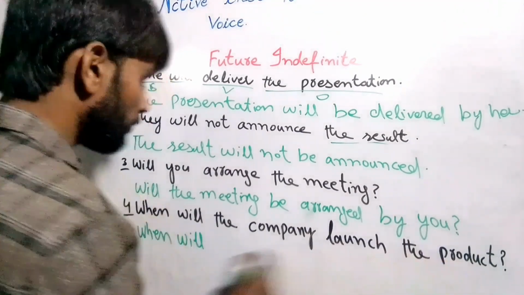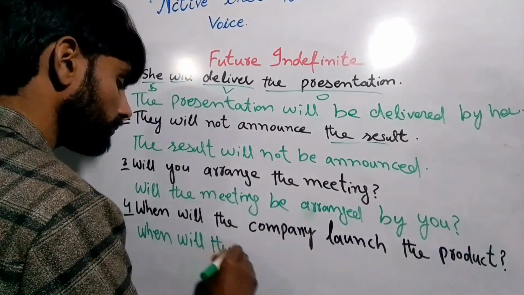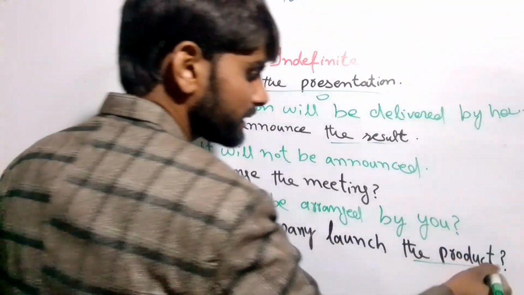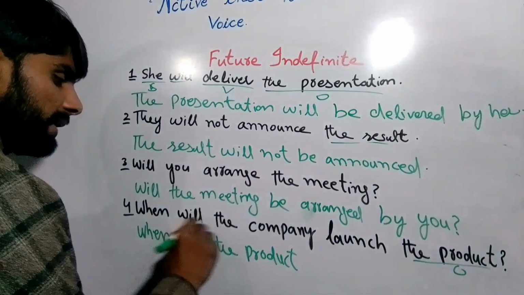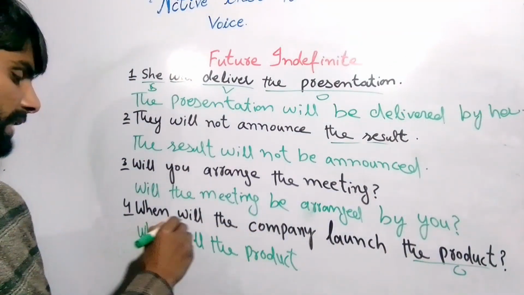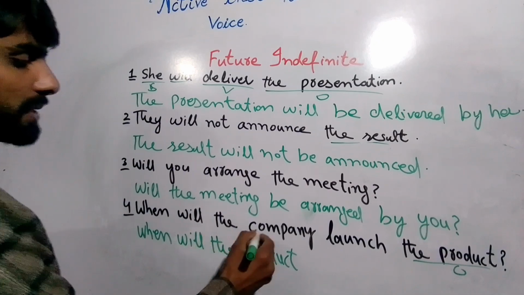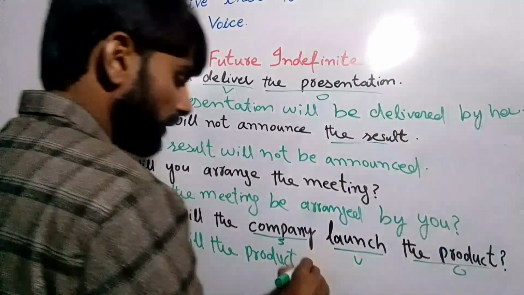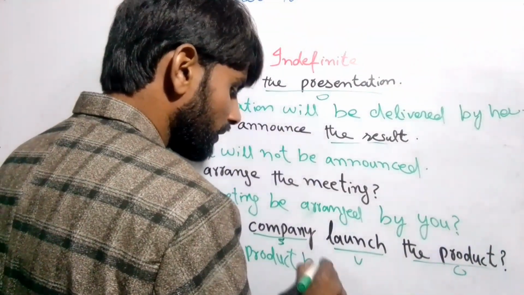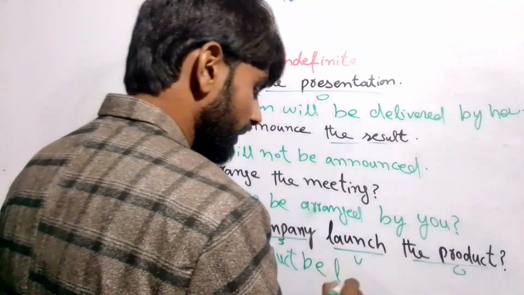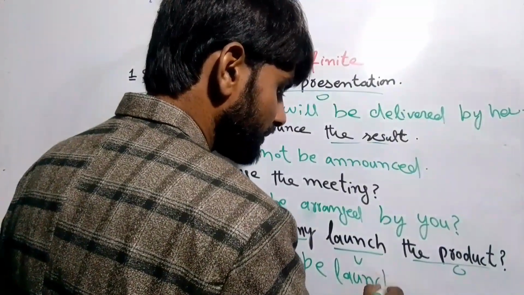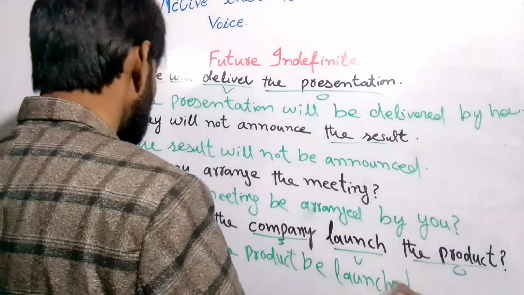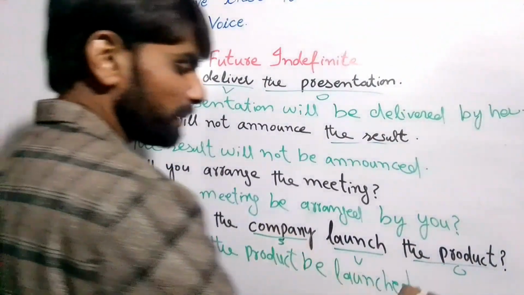When will the product, because the product is the object, right? And our subject is the company, right? And launch is the verb, right? When will the product be, and next the third form, launched, right? When will the product be launched by the company,